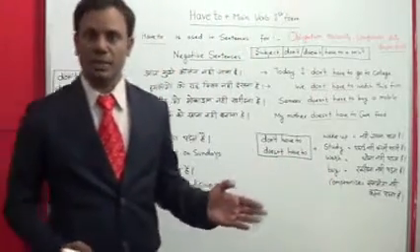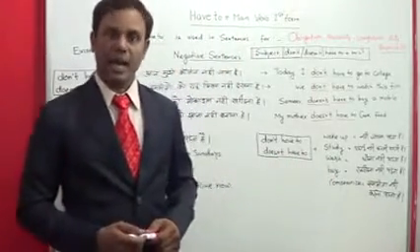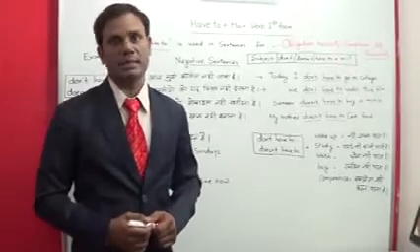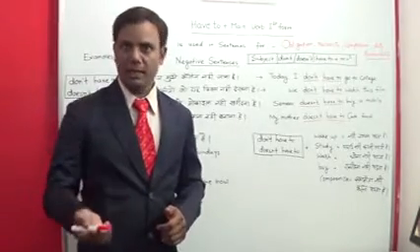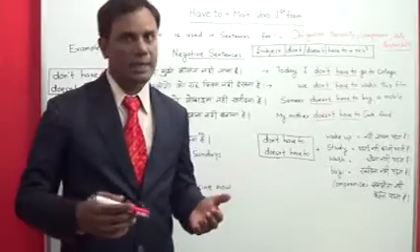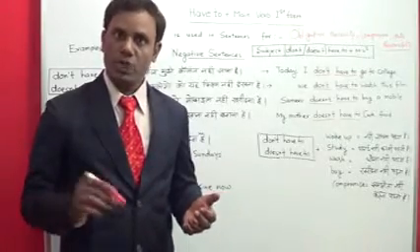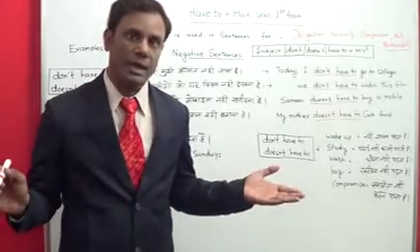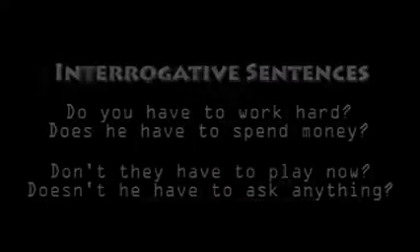So these are the examples of have to in negative sentences. I don't have to go. They don't have to go. I don't have to cook food.